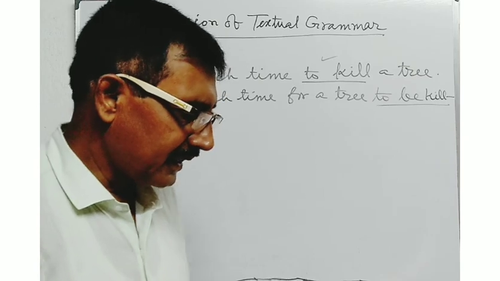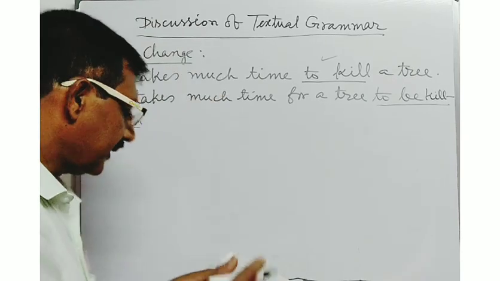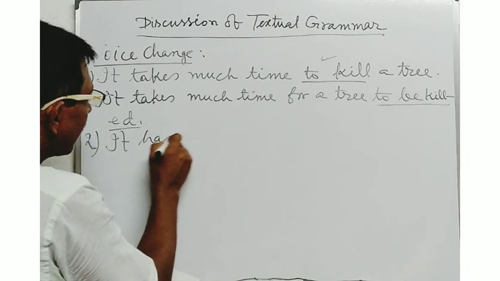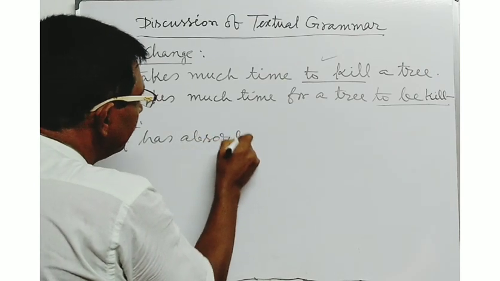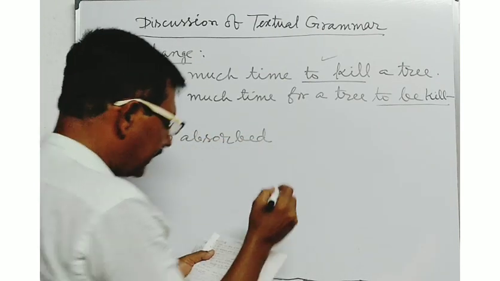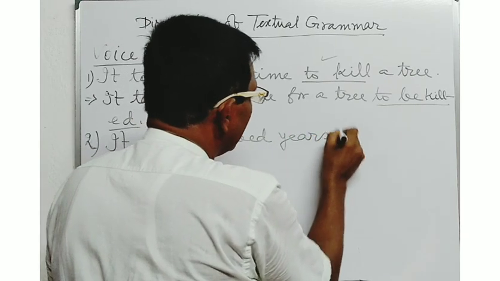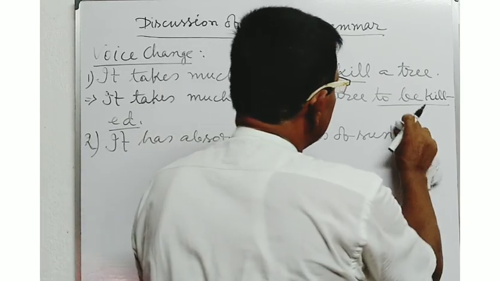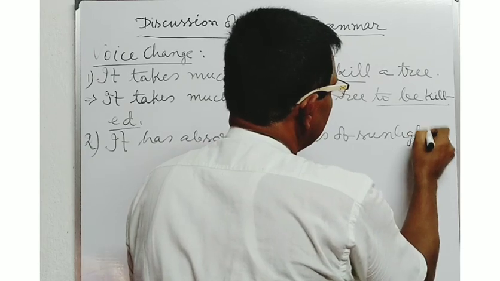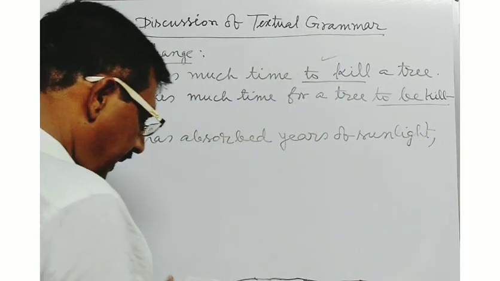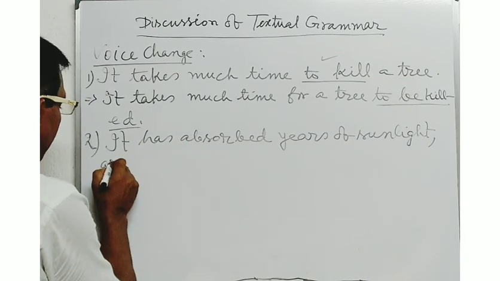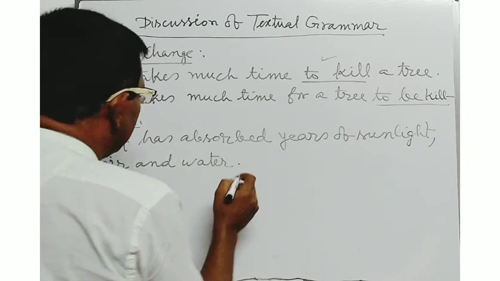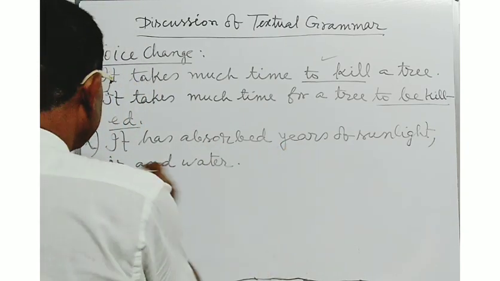Now, here is another sentence. Now write down the sentence. Number 2. It has absorbed years of sunlight, air and water.